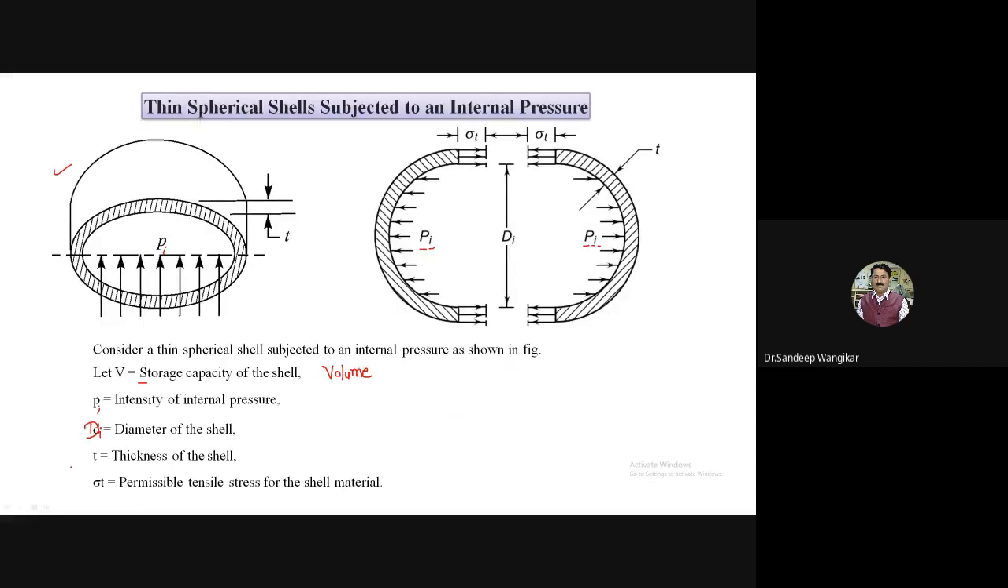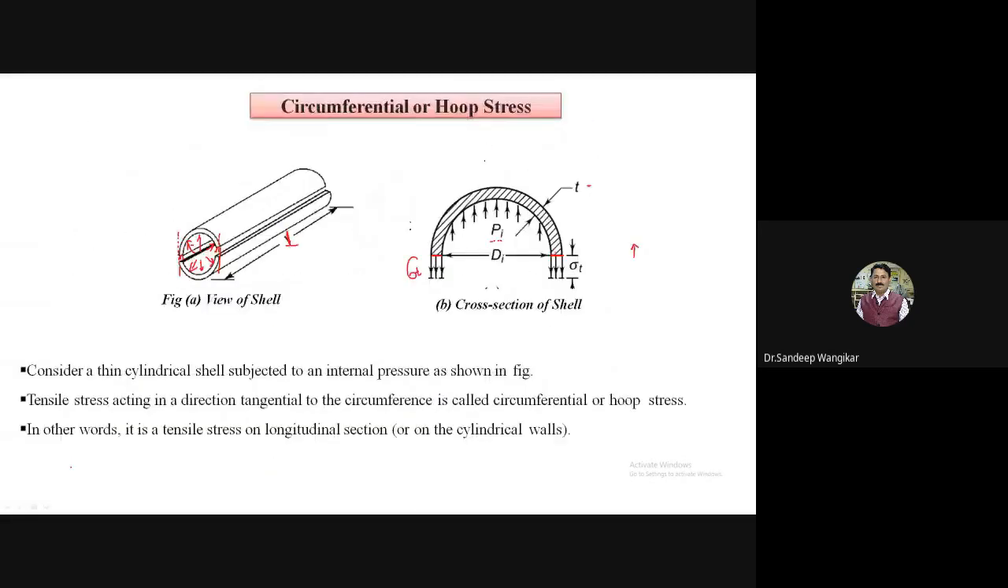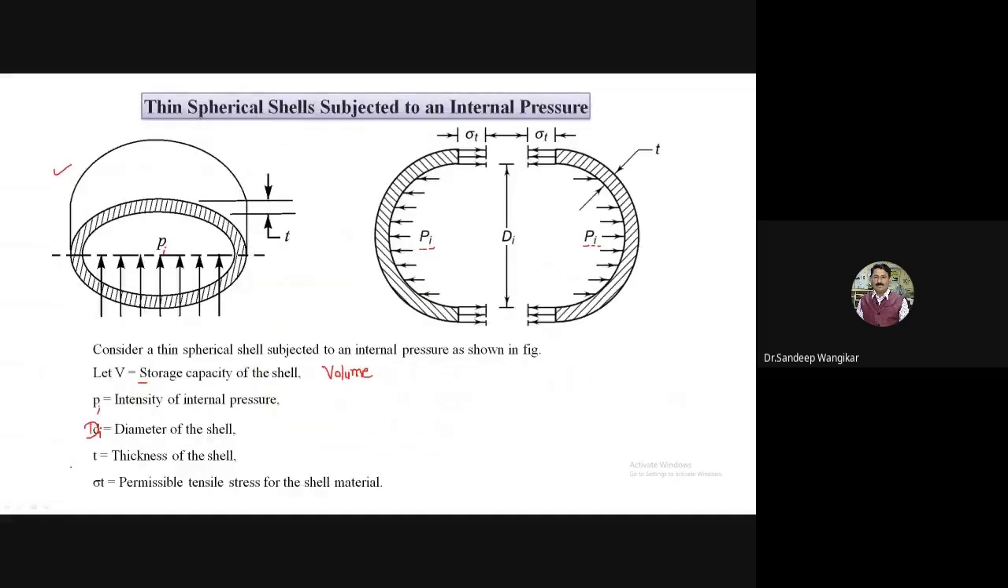Now you refer, as it is a sphere, there is no concept of length, so no longitudinal stresses, because a sphere only has the diameter. For a cylindrical shell there is a concept of length, but in this case, as it is a sphere, there is no length. So there is no concept of this particular length, and as there is no length, no longitudinal stresses will be there.